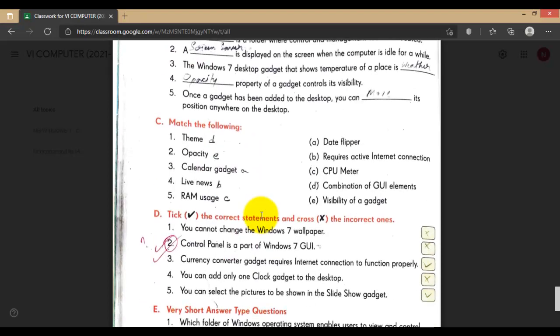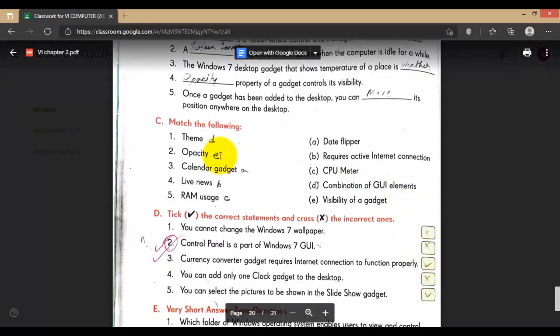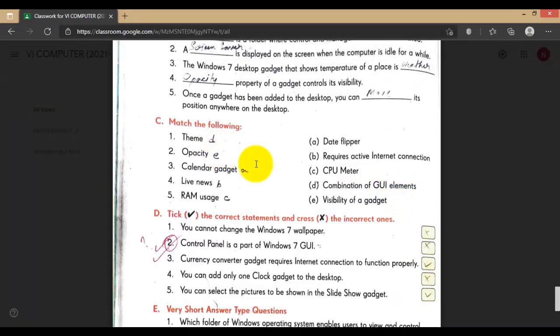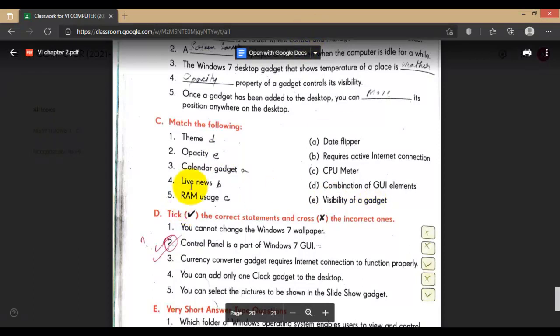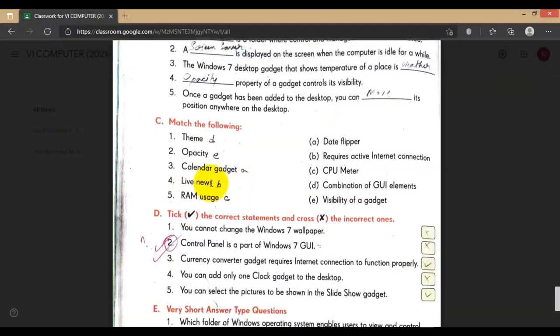This is match the following: date flipper, calendar gadget; theme, combination of GUI element; opacity, visibility of gadget, just now we have discussed; live news, internet required, because if your computer or system is not connected with the internet, you cannot listen or see the updated news.